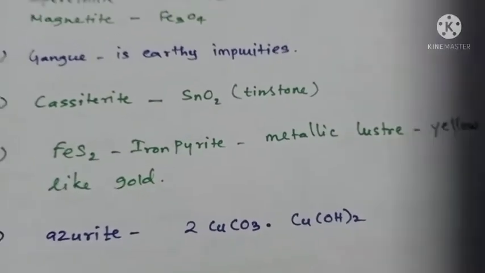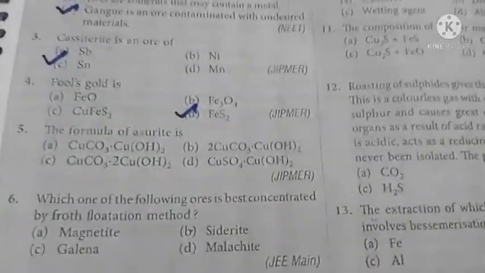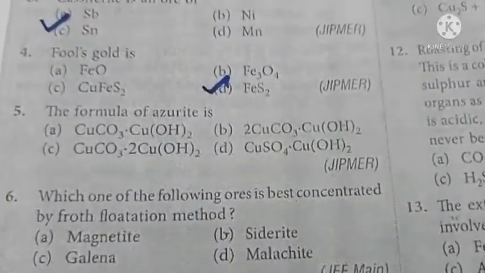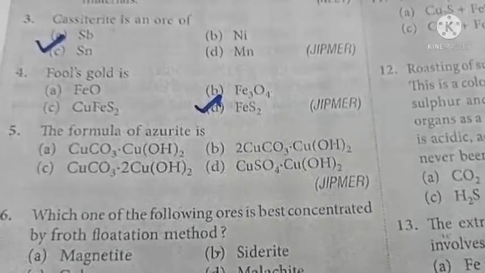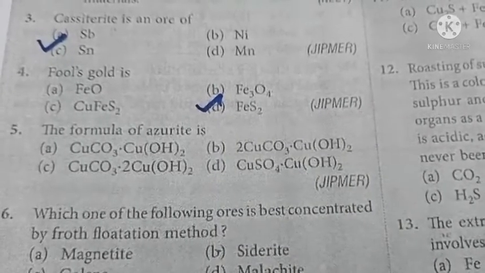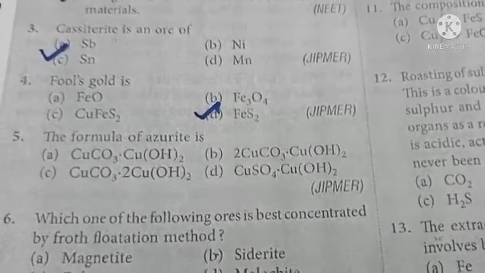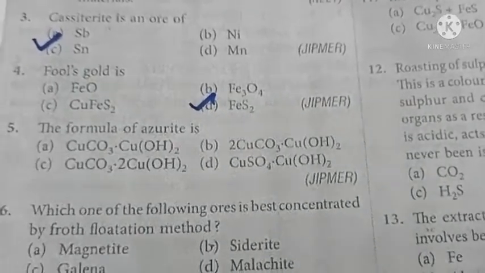Now let us go for question number 5. The formula of azurite. You are given different compositions of copper carbonate and copper hydroxide. Here the answer is option C.